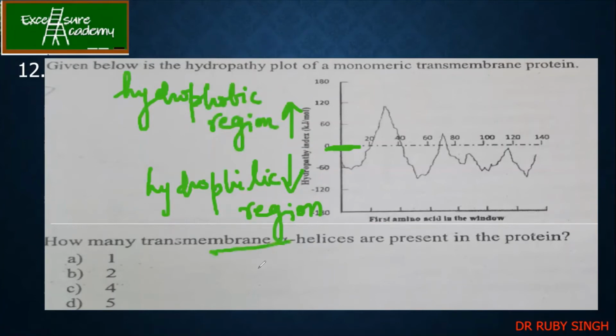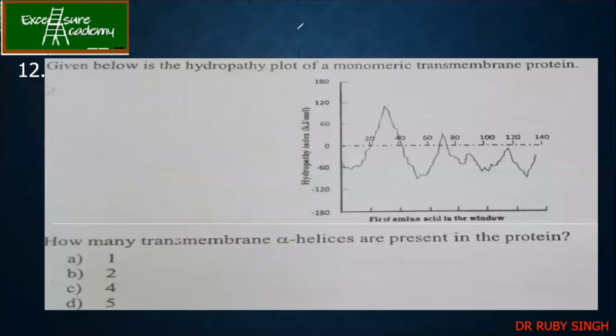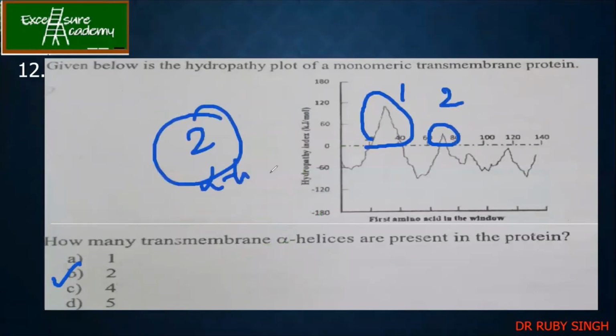Transmembrane means I'm talking about hydrophobic. Now I have explained the graph. So how many transmembrane helices are present in the protein? How many can you see above 0? 2. Yes, so your answer is 2. See, this one from 20 to 40, and then from here, somewhere around 70. So 1 and 2. The answer is 2 alpha helices.